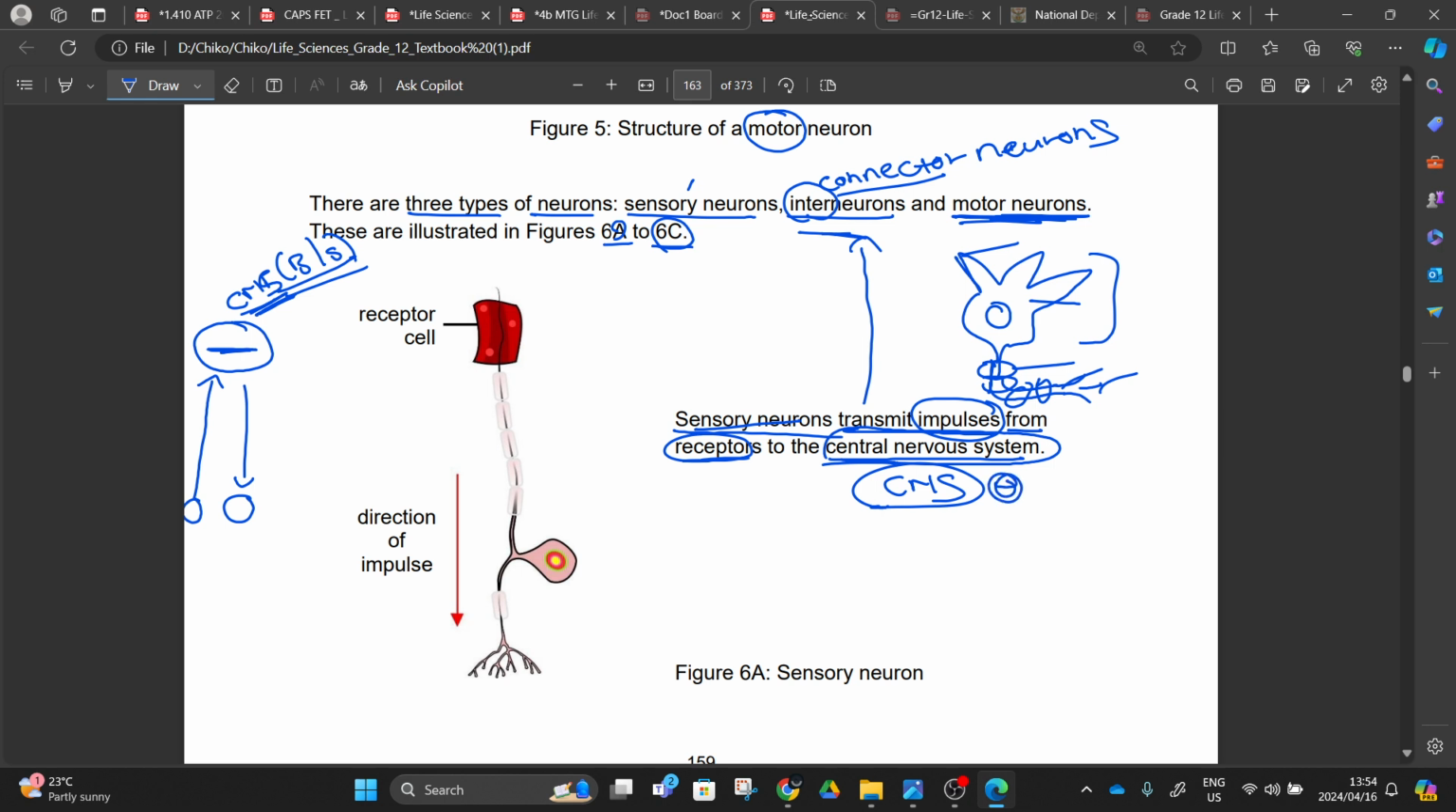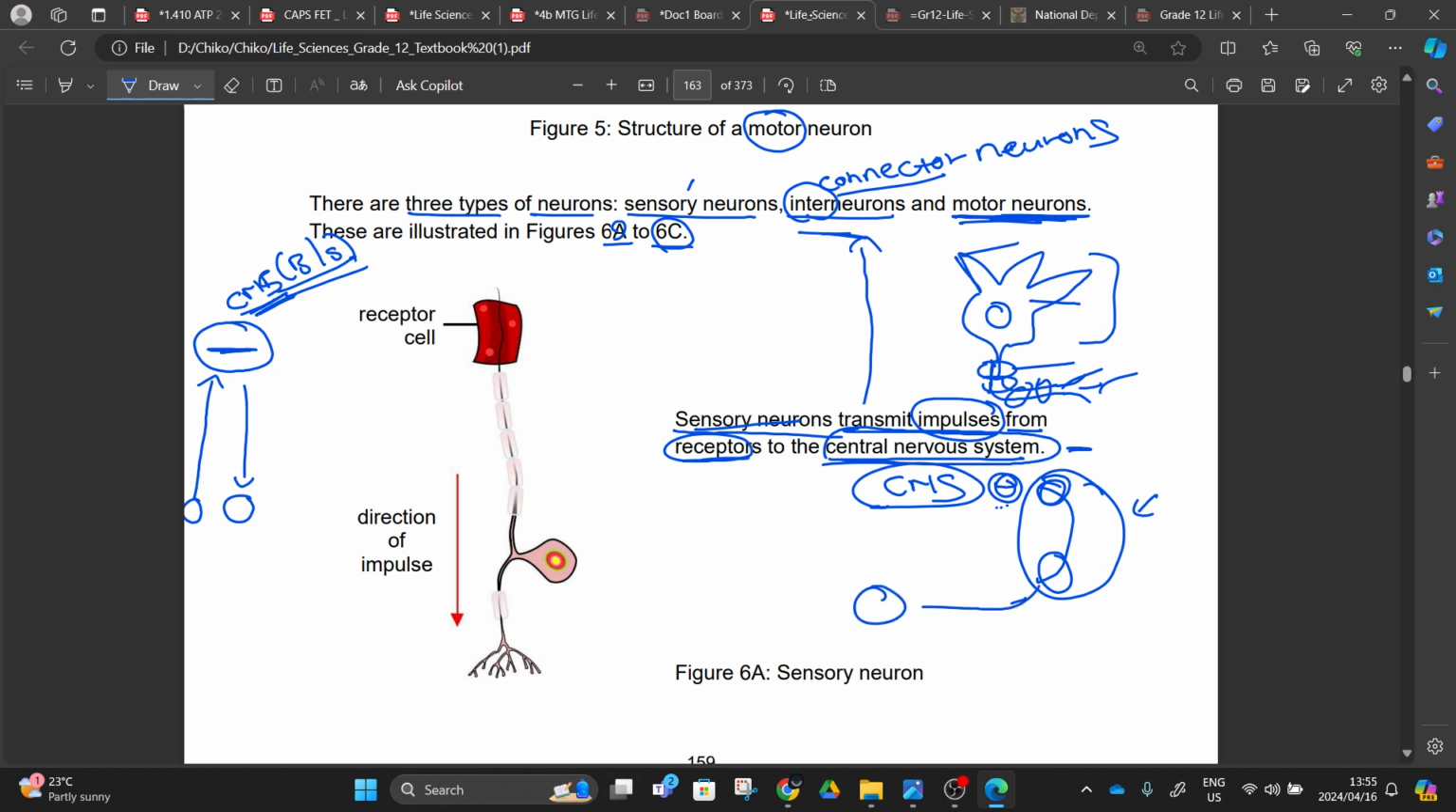Inside the central nervous system, we are going to see an interneuron which is going to pick up those neurotransmitters and send them to the motor neuron. The receiving of the impulse and the sending of the impulse is happening inside the central nervous system. And then we see another neuron taking the message back to the effector.